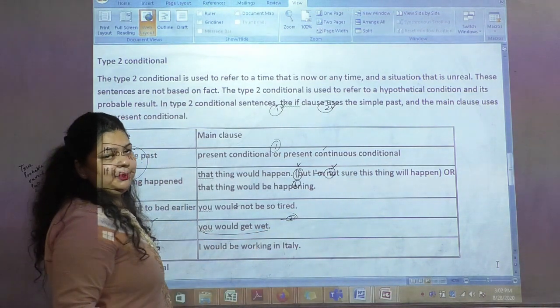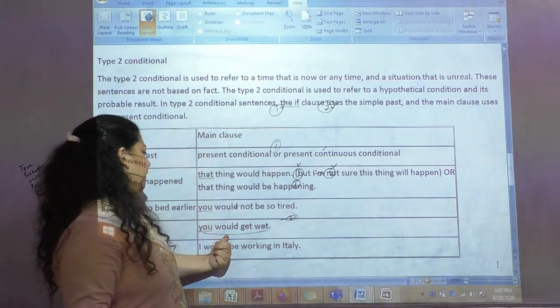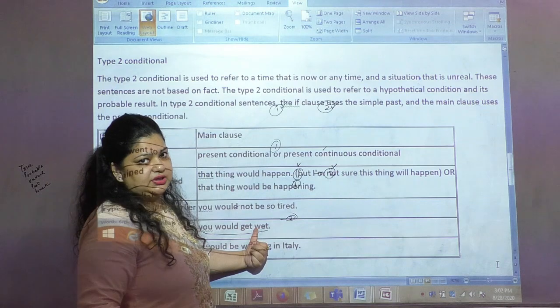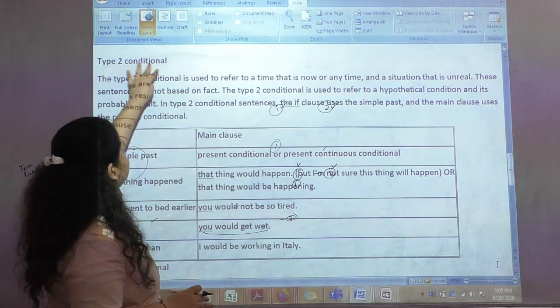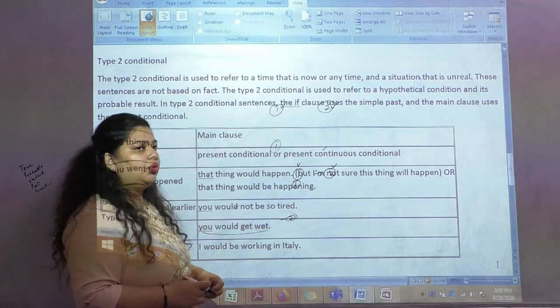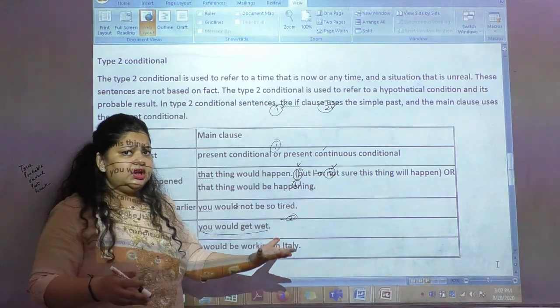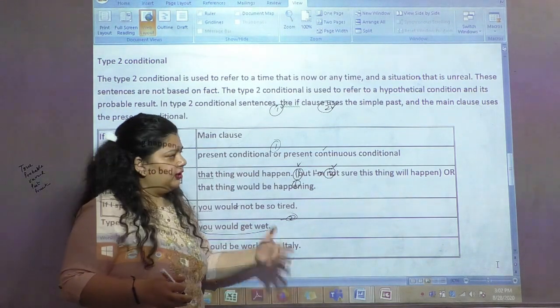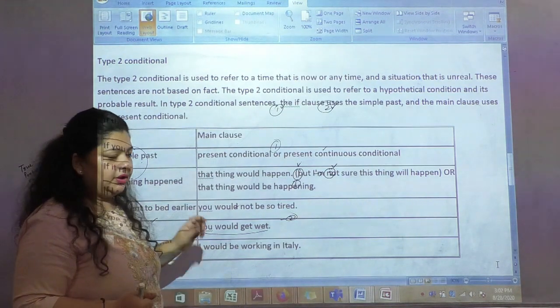So that means if in the past it would have rained, then what would have happened? You would have got wet here. So this is the crux of this particular sentence. So here in second conditionals we are talking about those unreal conditions wherein if the past condition got true, your present could be different. So that is what we talk about in type 2 conditionals, right?